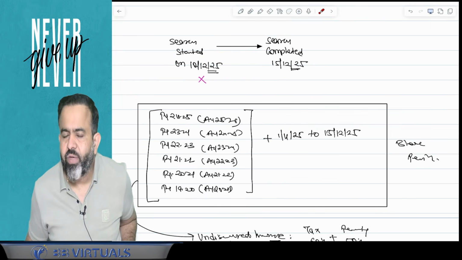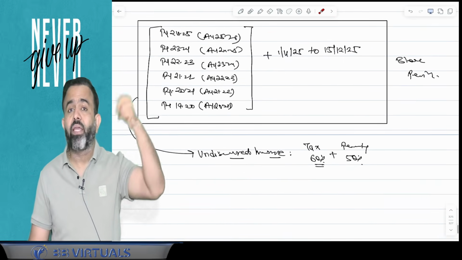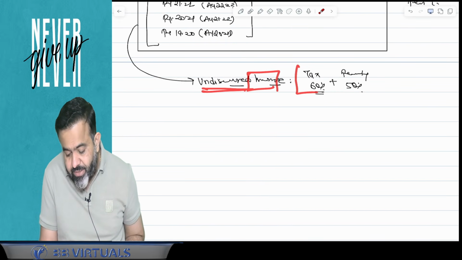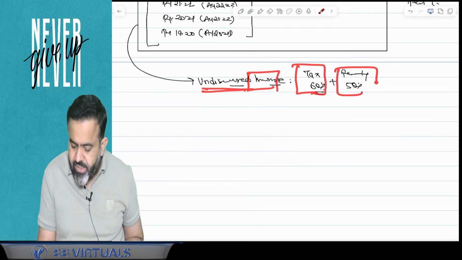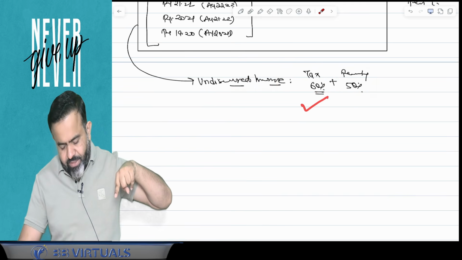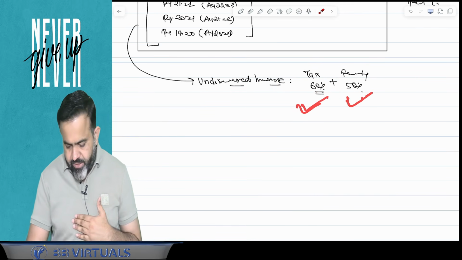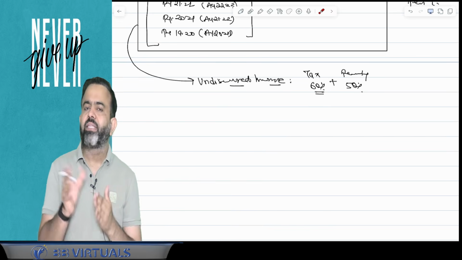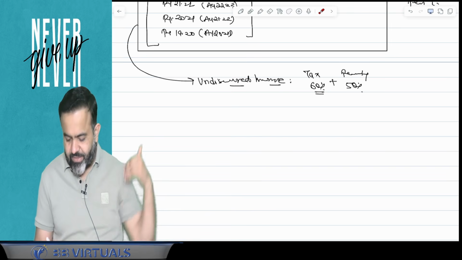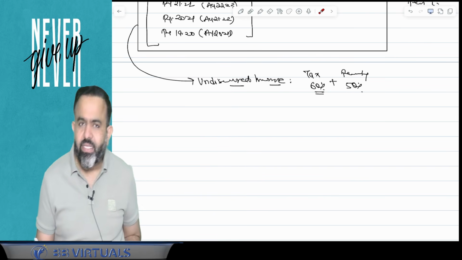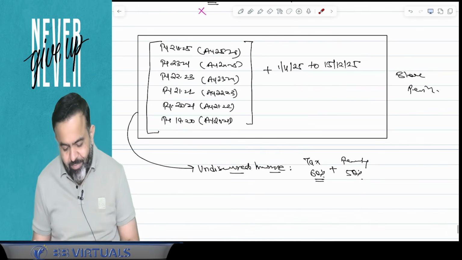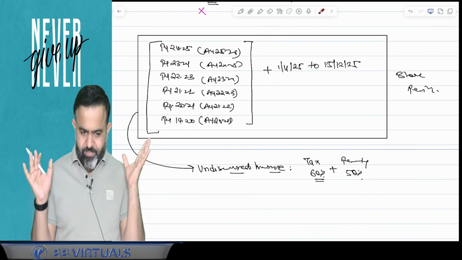And guys, here AO will charge the tax on this block period. If there is any undisclosed income, then on that undisclosed income there will be a tax at the rate of 60%, and a penalty is required to be paid at the rate of 50%. So on undisclosed income, tax is 60% and penalty is 50%. In simple words, I can say that you have to pay 90% to the government if there is undisclosed income during this particular block period.